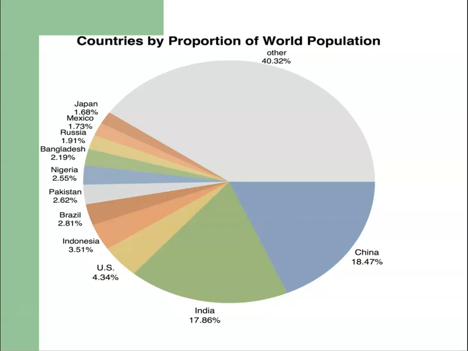This data is around 2019 and 2020. At that time, Pakistan ranked sixth, but currently Pakistan ranks fifth in terms of population size. Previously, Pakistan accounted for 2.62% of the world population, but currently it accounts for almost 3%. Later on, we will see that in terms of population, Pakistan accounts for about 3% of the world population, but in terms of GDP and GNP, Pakistan ranks one of the lowest.